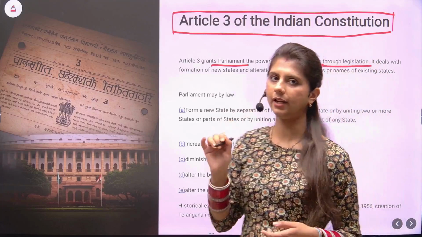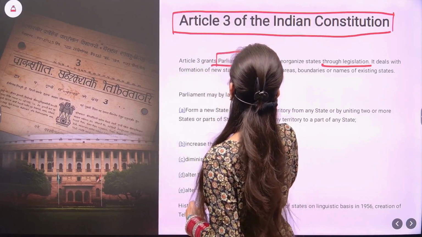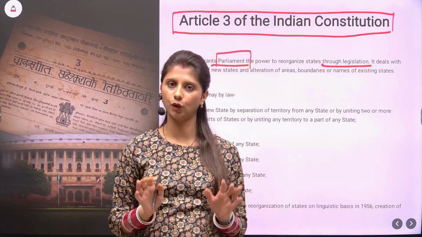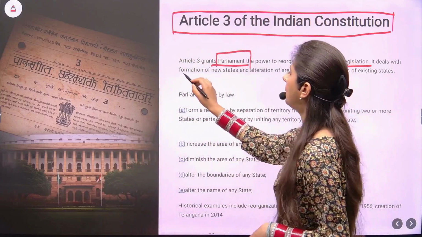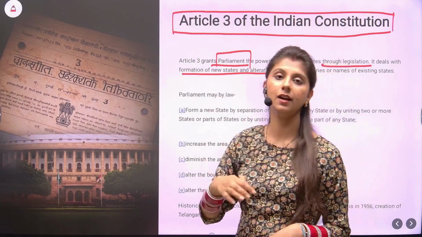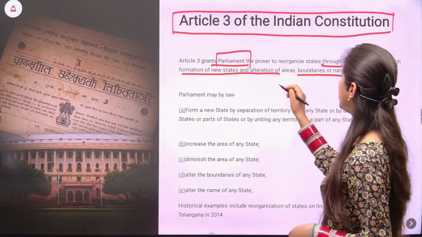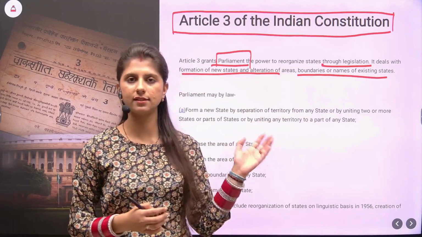In this line itself, what is the key takeaway? It grants Parliament the power. This means that this power is exclusively for the Parliament and not for the state legislature. Then it deals with the formation of new states, their alteration, as well as alteration in boundaries, as well as the names of the existing states.